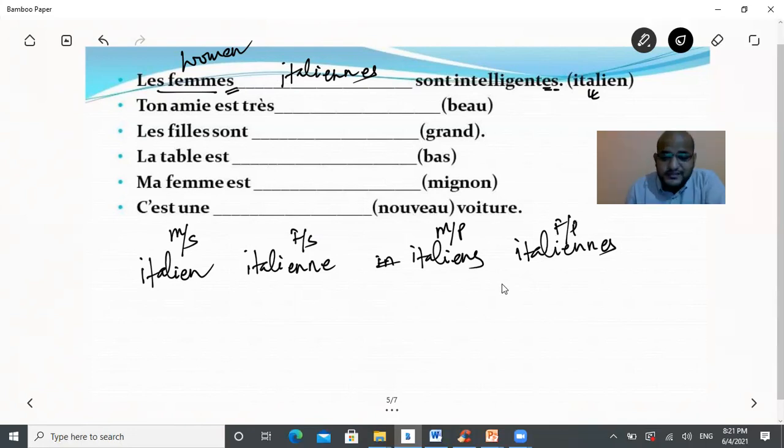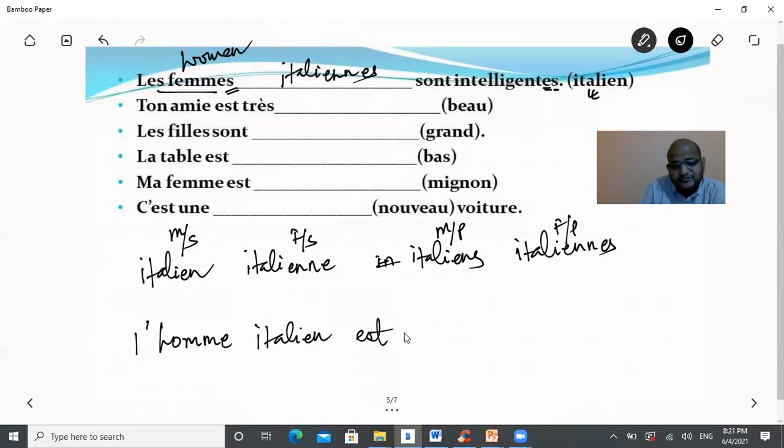All right, so we'll see the sentences one by one. One example of it: l'homme italien est intelligent.